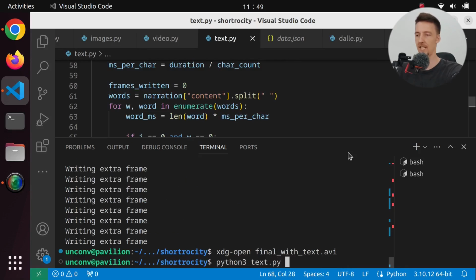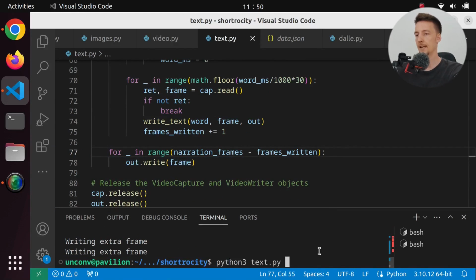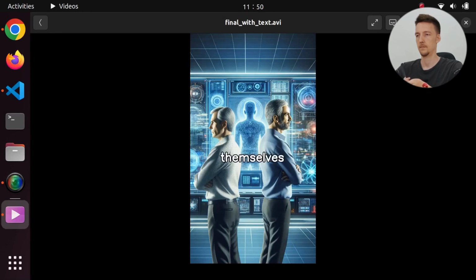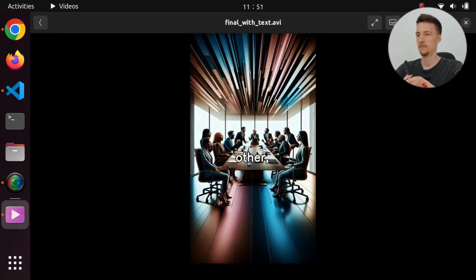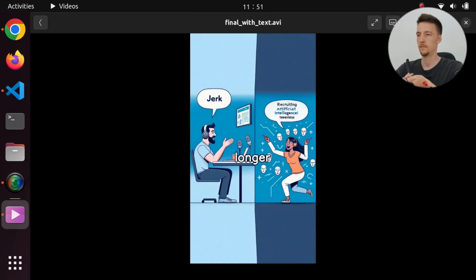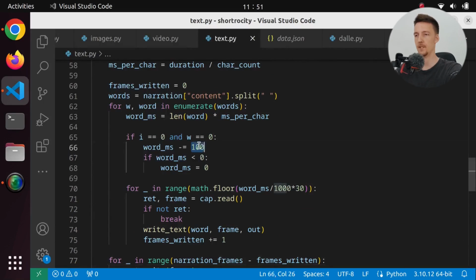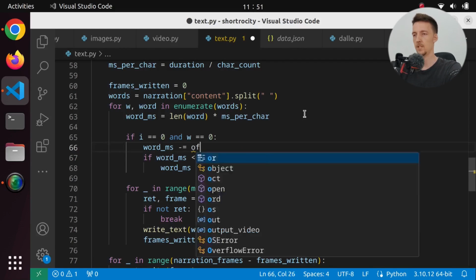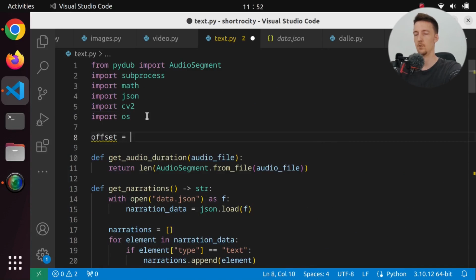Let's check it out first. And I can remove this debugging from here. And let's open it. Okay, I'm not sure if that is any better, but I will keep this here. I will say text offset. That really doesn't make sense. What should I call this? Just offset. And I will set it somewhere in here. Offset equals, I'll just make it 50 milliseconds.